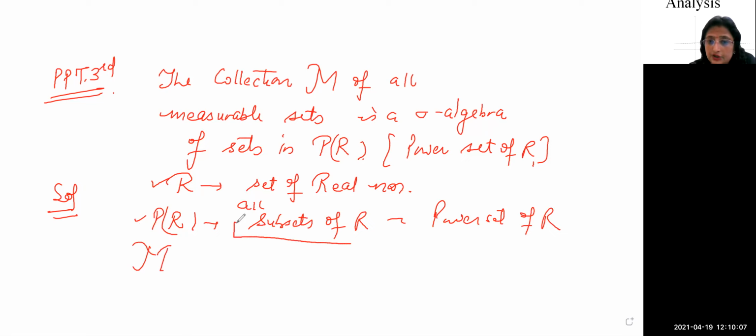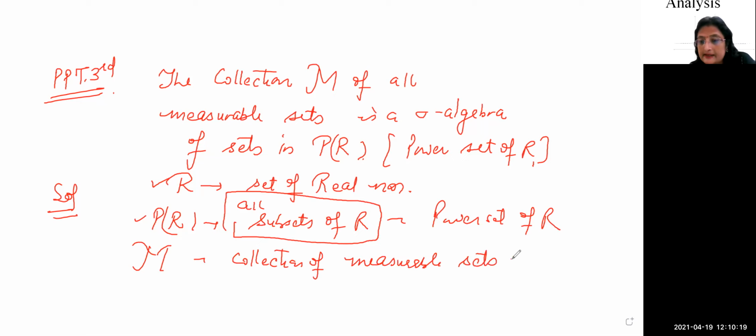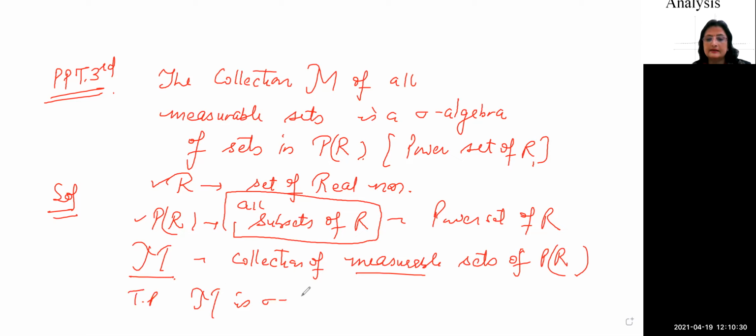Out of this collection, those sets which are measurable. M is the collection of measurable sets of P of R. From this collection P of R, the measurable sets are named M. To prove: M is a sigma algebra. That is, the collection of measurable sets coming from the power set of R, we want to prove that it is a sigma algebra.